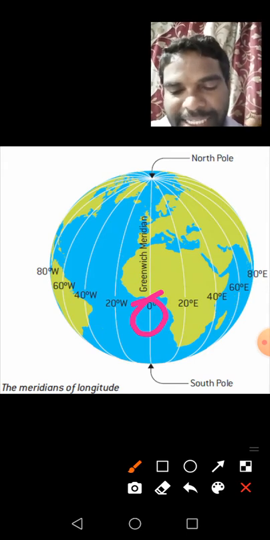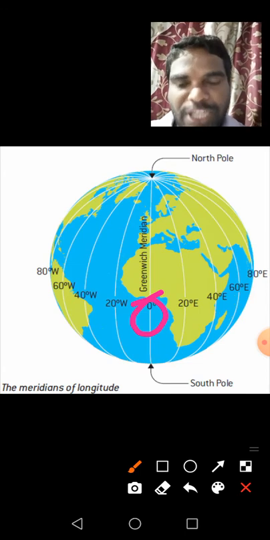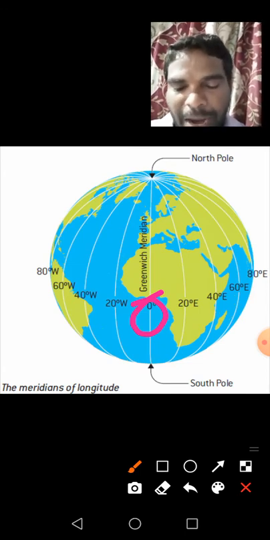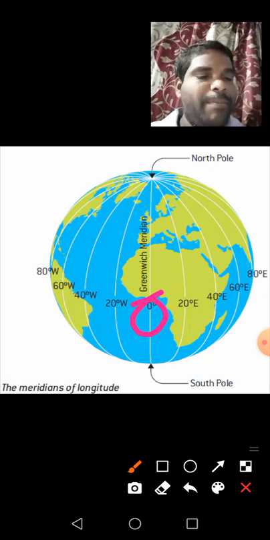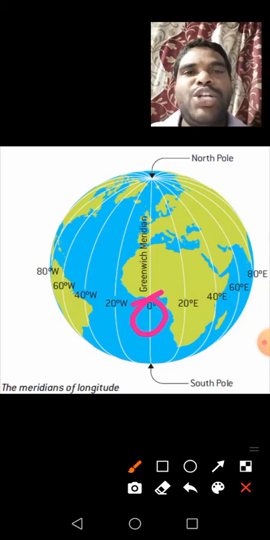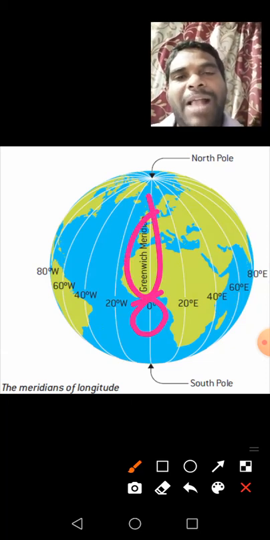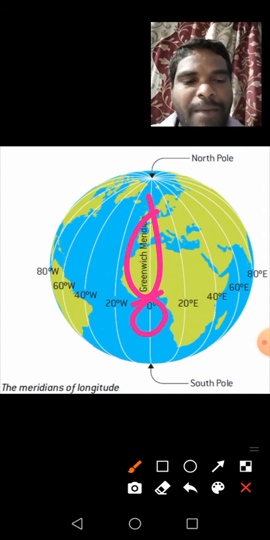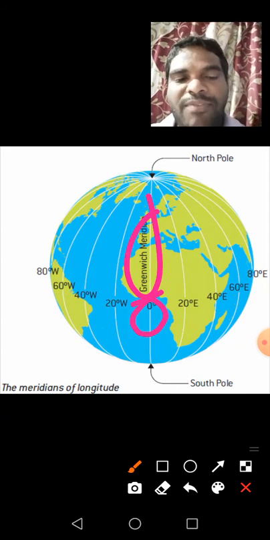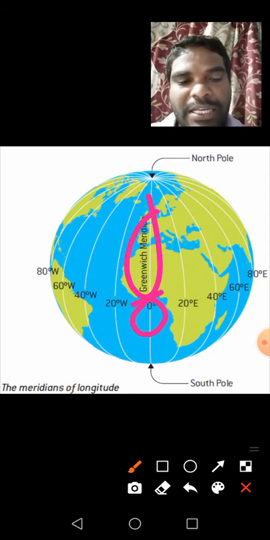In 1884 it was decided to fix Greenwich, a place near London, as the starting point for numbering meridians. The meridian that passes through Greenwich was marked as 0 degrees. It is also called the prime meridian. Understand, children? Yes. And the longitude of a place is measured east or west of the prime meridian.